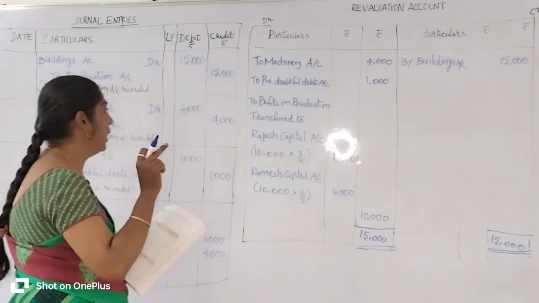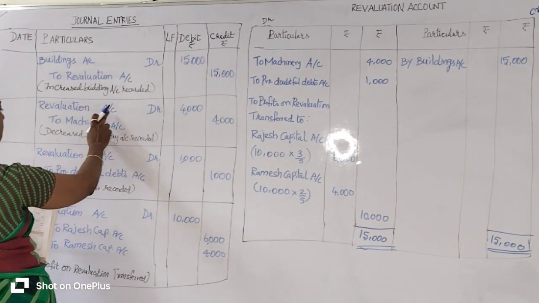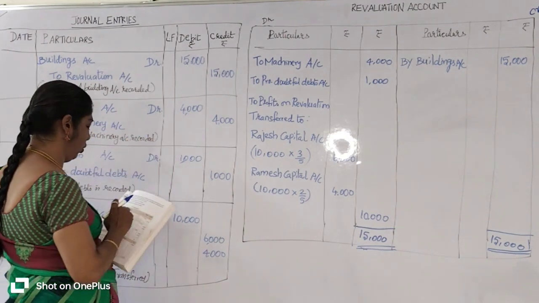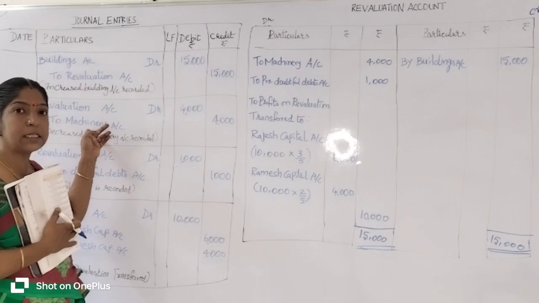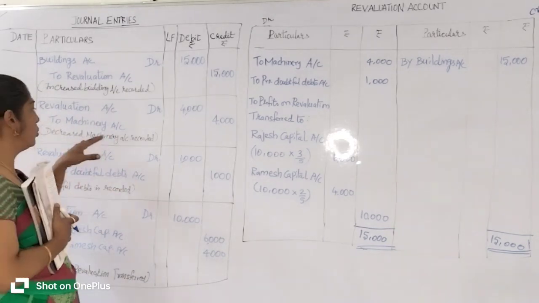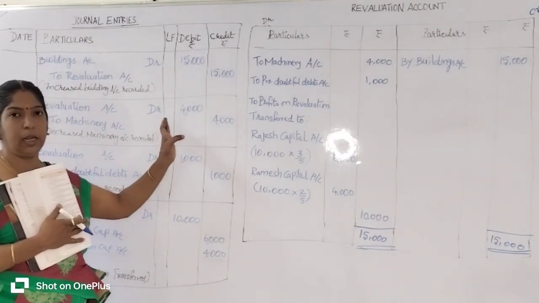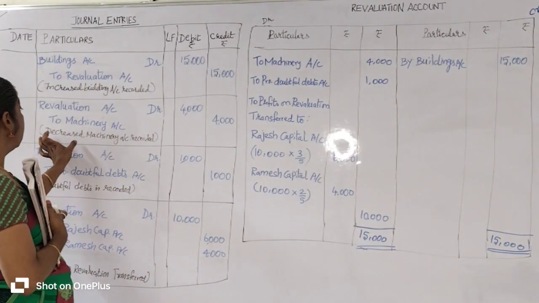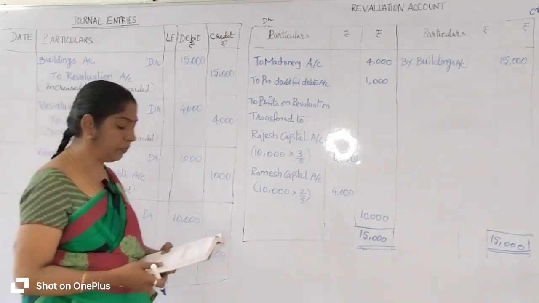So, as per the format, revaluation account debit 4,000 rupees, and on the credit side we write the concerned asset account, machinery, so to machinery account 4,000 rupees is to be credited. The narration: decrease in machinery account recorded.